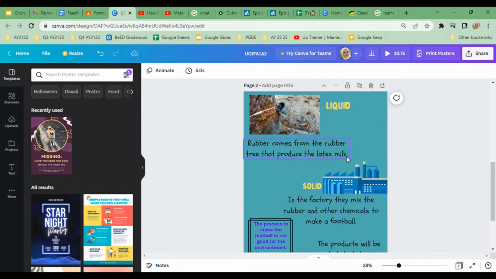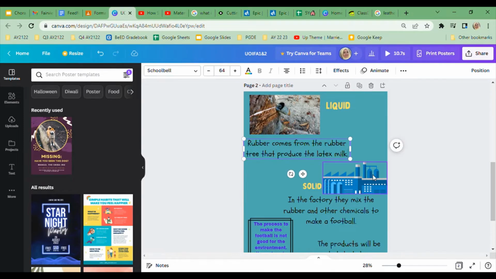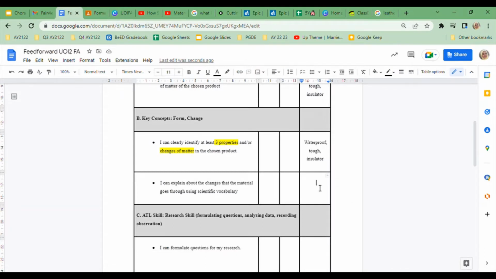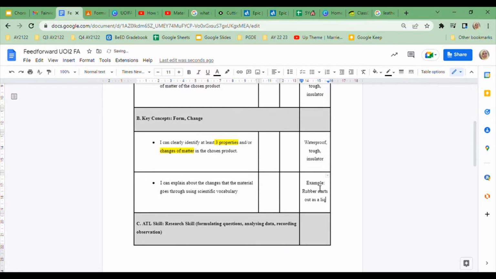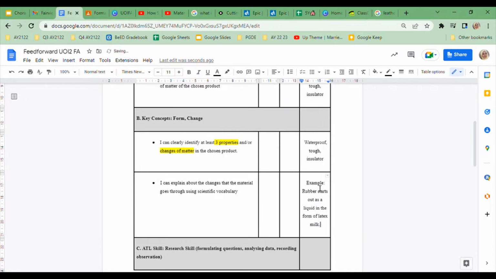Now, as I said, this is good, but in the checklist they would like you to use scientific vocabulary. So Ayman, you will have to write down a sentence using the words liquid and solid. For example, rubber starts out as a liquid in the form of latex milk.